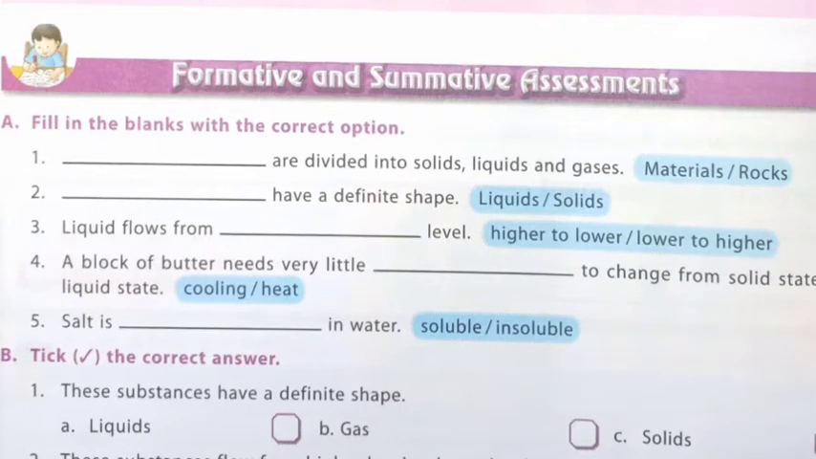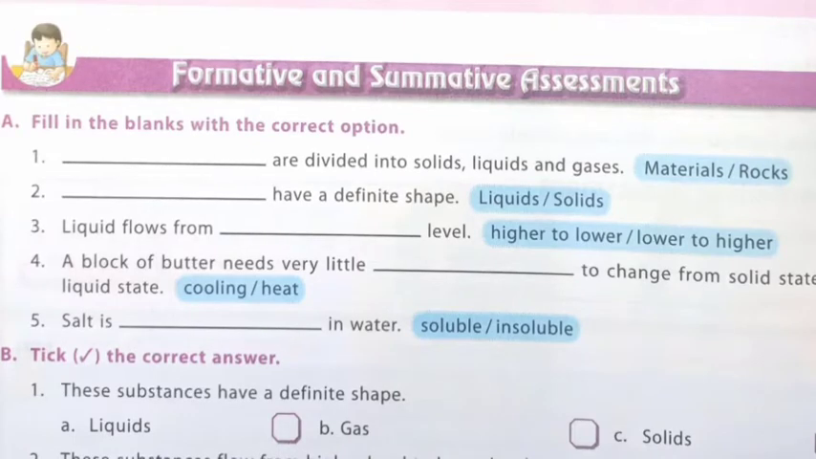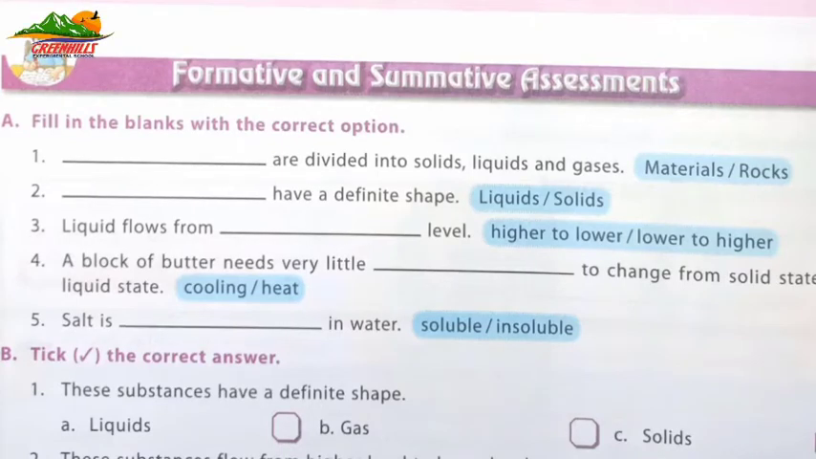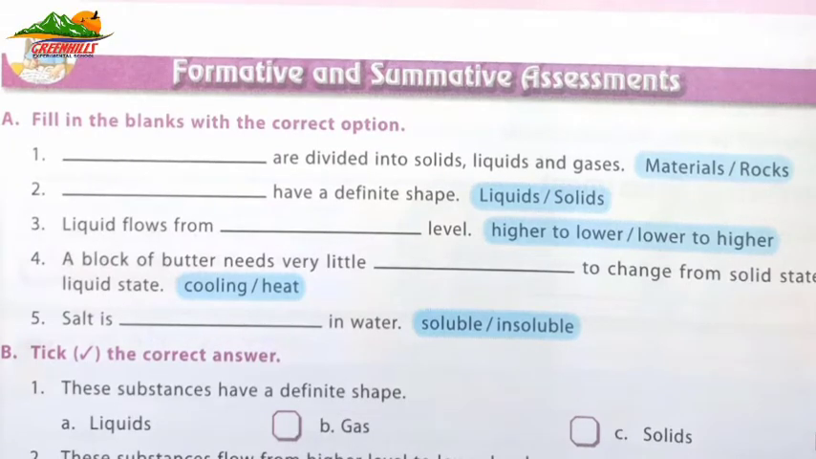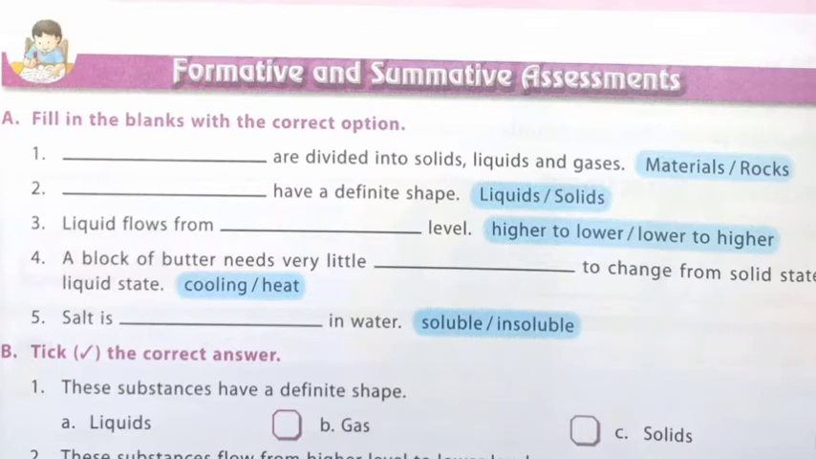Number 1, dash dash are divided into solids, liquids, and gases. Options are materials or rocks. Number 2, dash dash have a definite shape. Options are liquids or solids. Number 3, liquid flows from dash dash level, higher to lower or lower to higher.